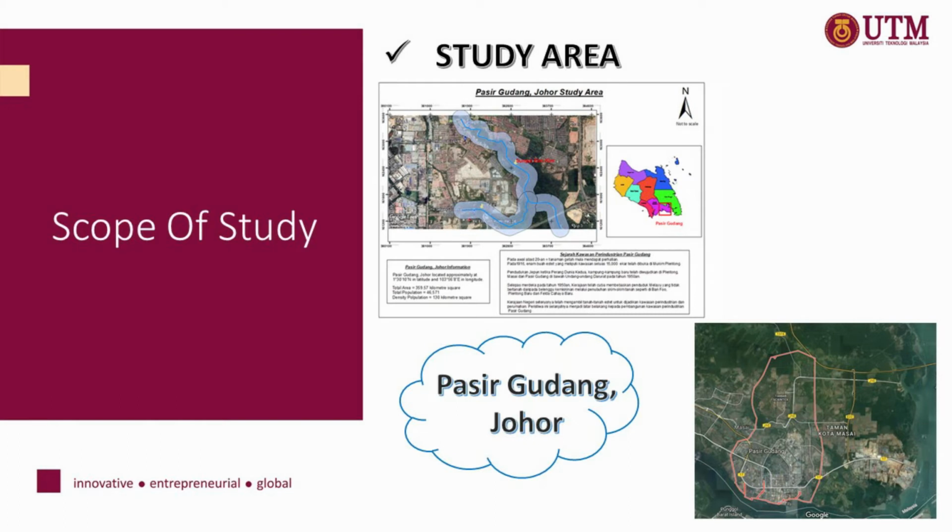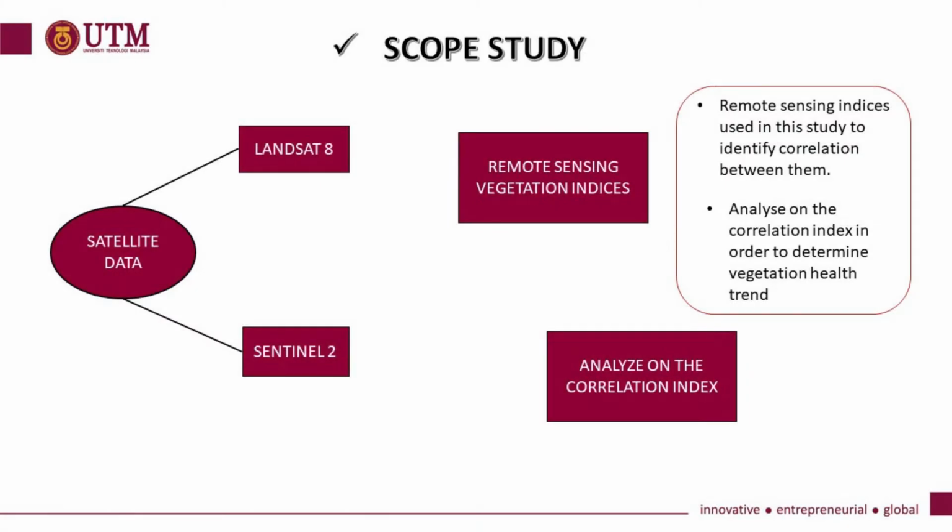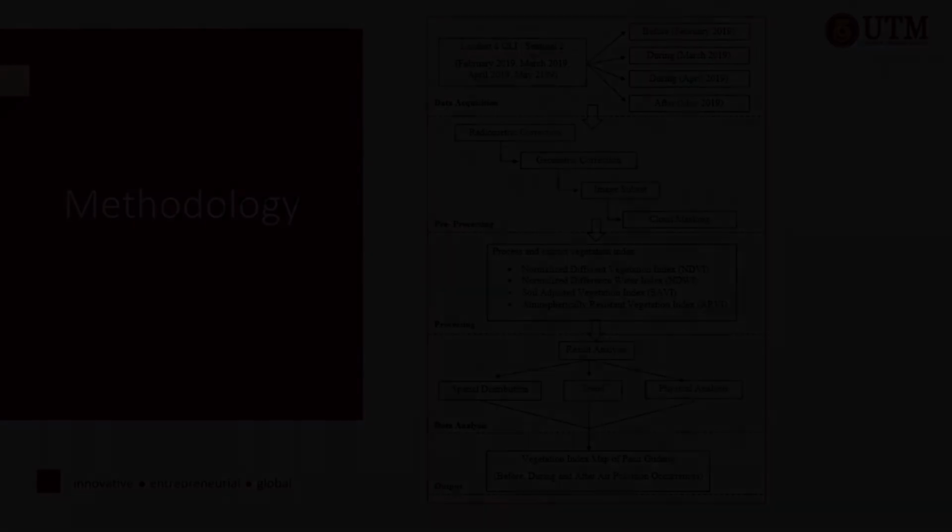The scope of study in this research is that the study area focuses on the area of Kim Kim River at Pasir Gudang, Johor. This study primarily uses satellite data, which is medium spatial resolution remotely sensed data that provides visible and near-infrared spectrum. Remote sensing indices are used in this study to identify the correlation between them and to analyze the correlation index in order to determine the vegetation health trend.